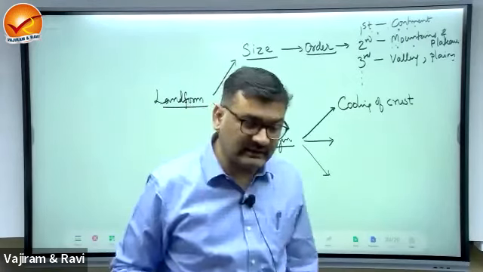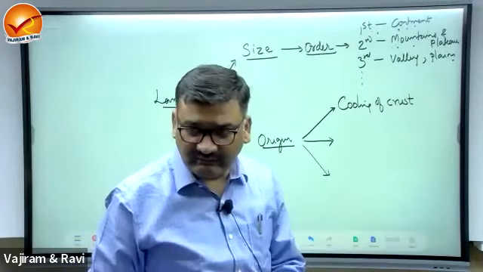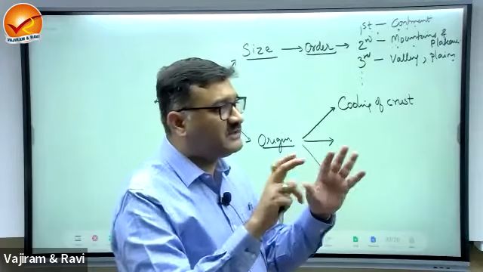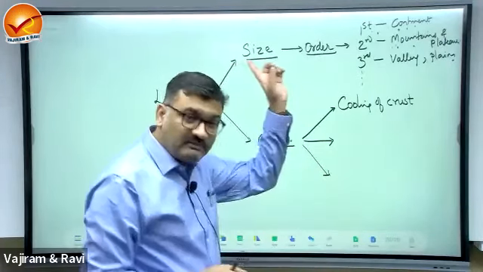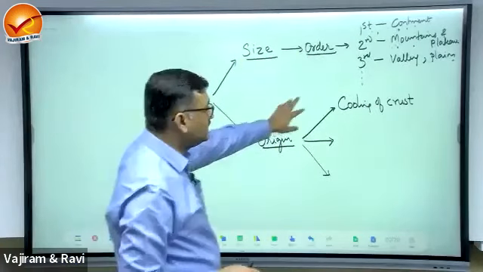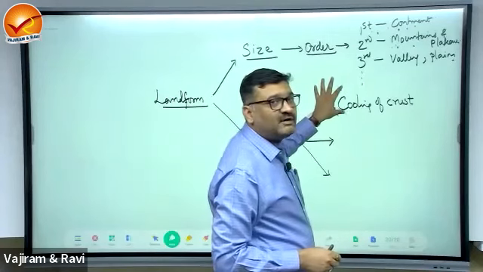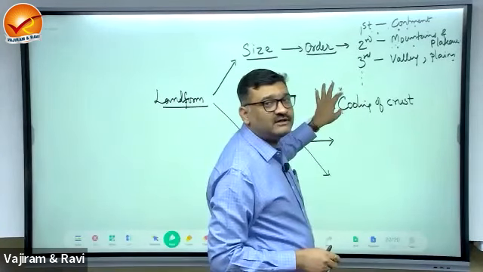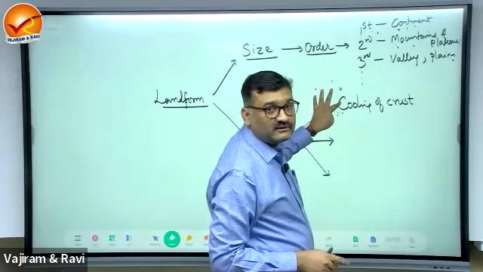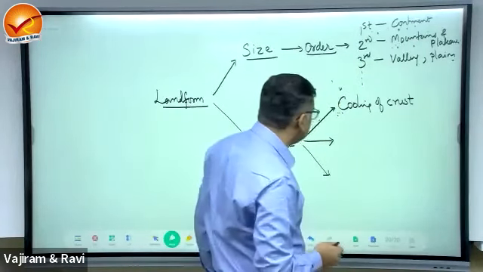Cooling of the crust. What is crust? Crust is the outer layer of the earth. So whatever was created at the formation of the crust long back is one process of formation. The first landforms on the surface of the earth were created by cooling. These were the first landforms. Now they got modified, that is another issue.